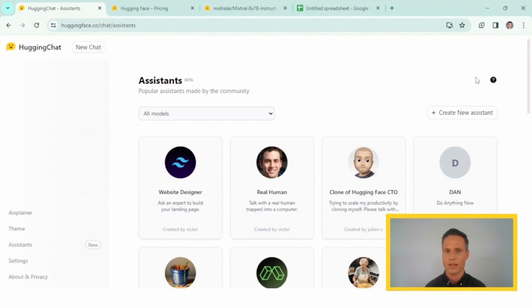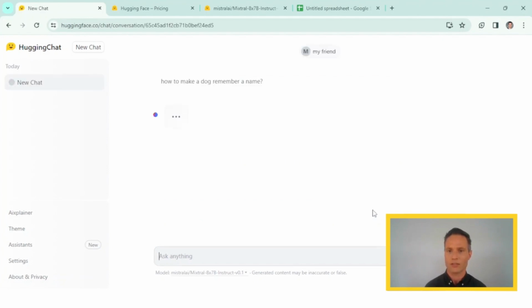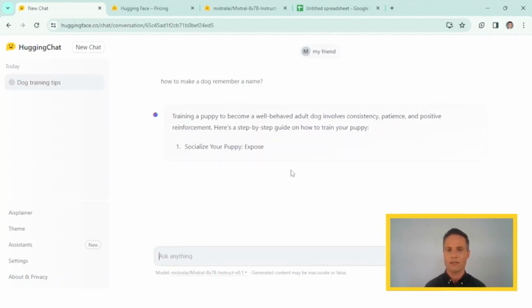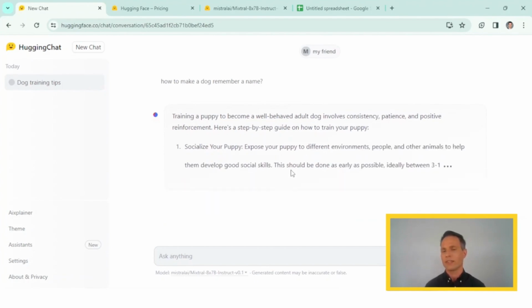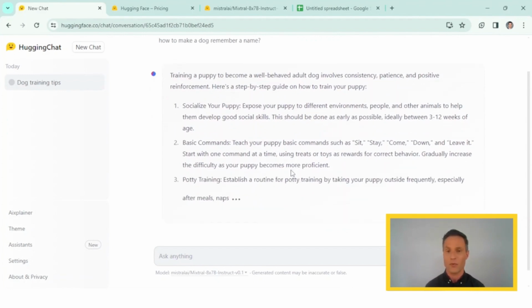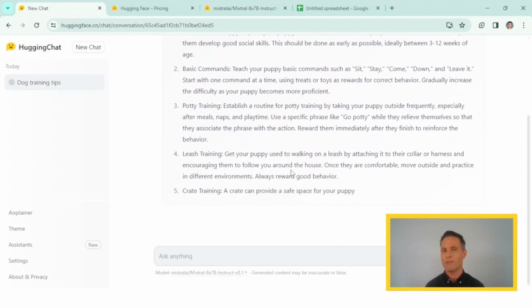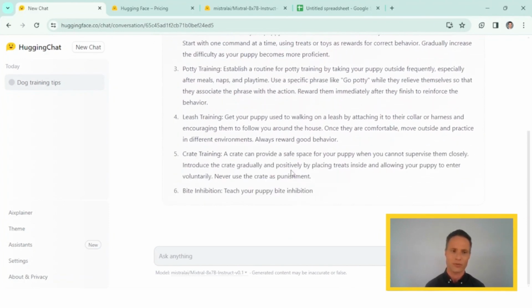I'm going to click this away. So now when I start a new chat, I have my Friend here that is an expert on how to train puppies. And here there are some starting questions that you can start off with. For example, how to make it respond to its name. And now it will start talking about that. Now, this is a very simple example. Of course, you can change your friend or your bot in your own way so that it generates content that is relevant for your audience. But you get the idea. You can build your own bot that really works for you.